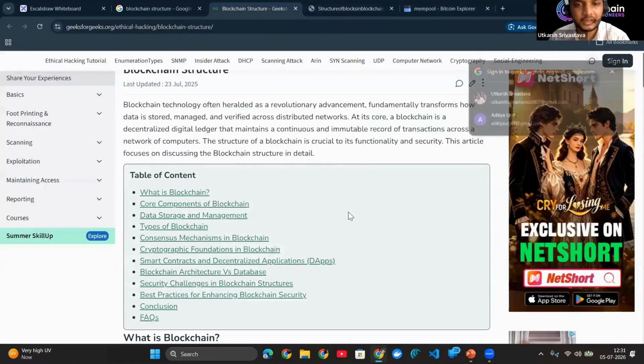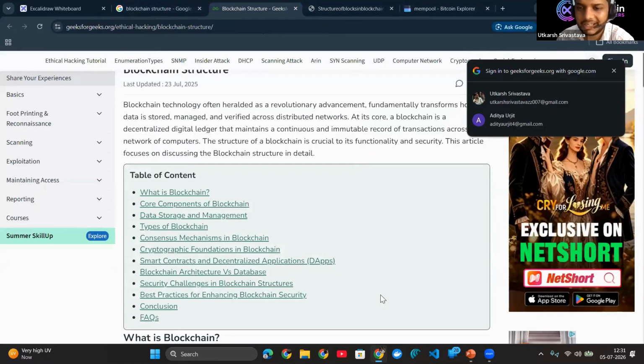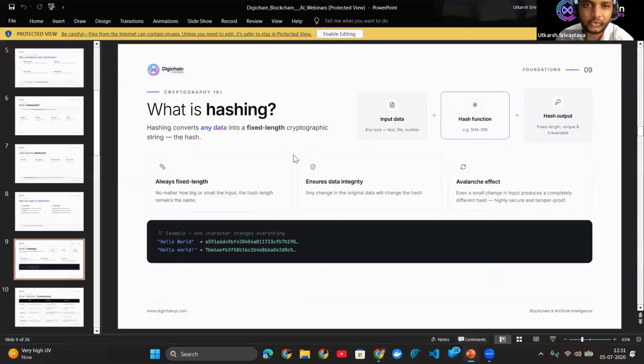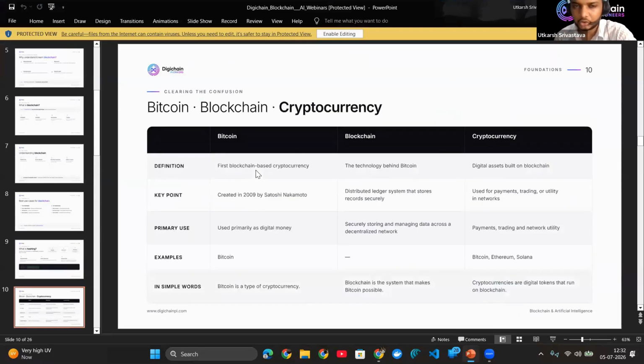I hope it is clear to you till here: what is the life cycle of the execution, how the transaction happens, and how it gets stored in the block. Then that block gets broadcast to all the computers. Then miners see and verify that transaction. After their verification, the block gets added to the blockchain, and immutability is ensured by hashing. So this is the complete picture of the blockchain. Let's jump to the next slide.